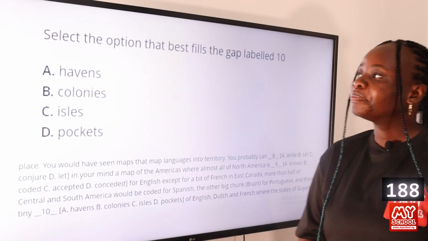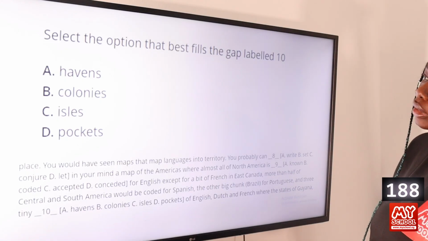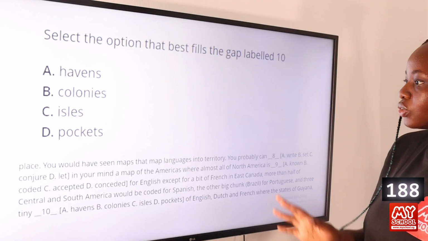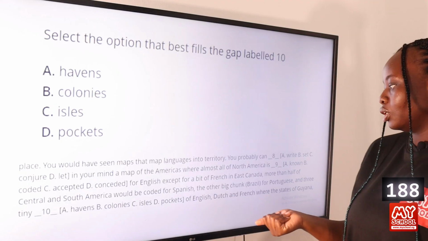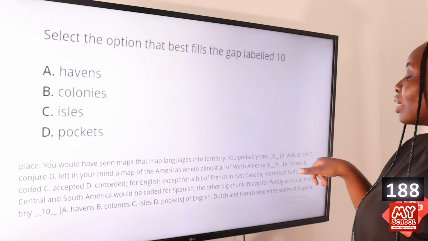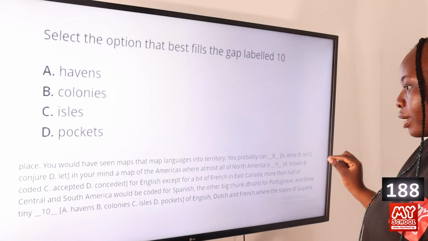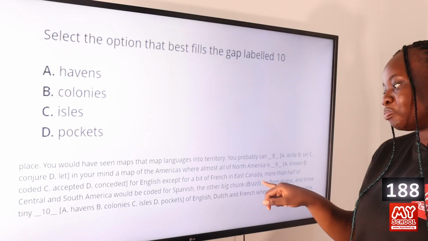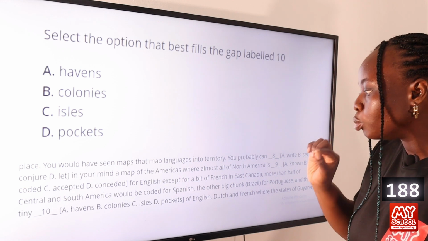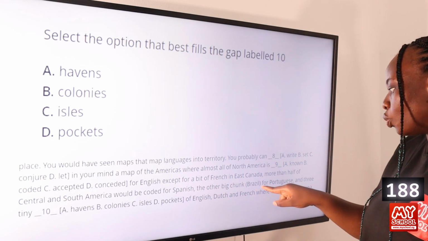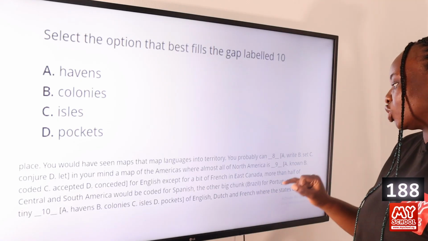Question 188. Select the option that best fills the gap labeled 10. Option A, havens, B, colonies, C, owls, and D, pockets. So the answer to this question is option D, pockets. Again, we have to look at the way it is used in that sentence. So they talked about how you probably can conjure in your mind a map of the Americas where almost all of North America is coded for English except for a bit of French in East Canada. More than half of Central and South America will be coded for Spanish. The other big chunk, Brazil, for Portuguese, and 3 tiny dash of English, Dutch, and French.